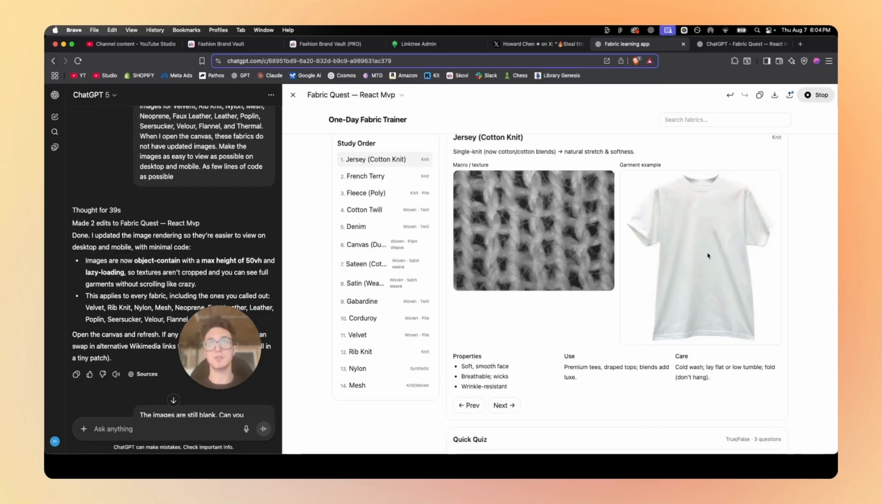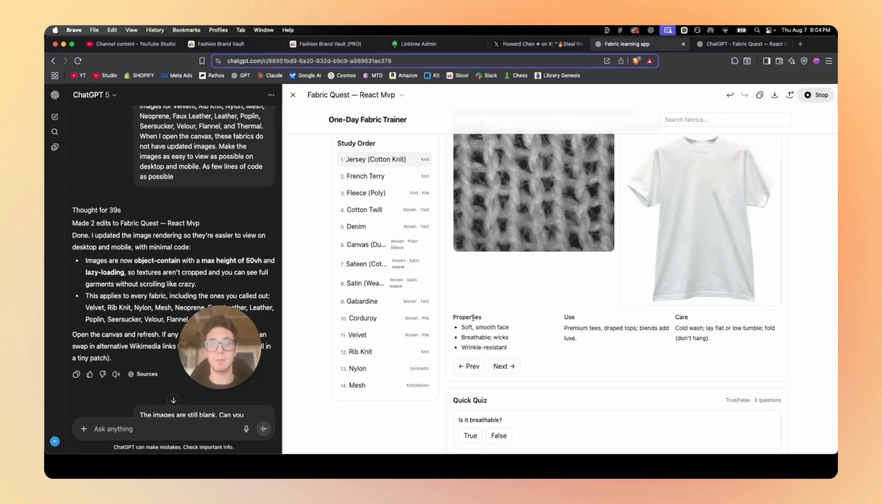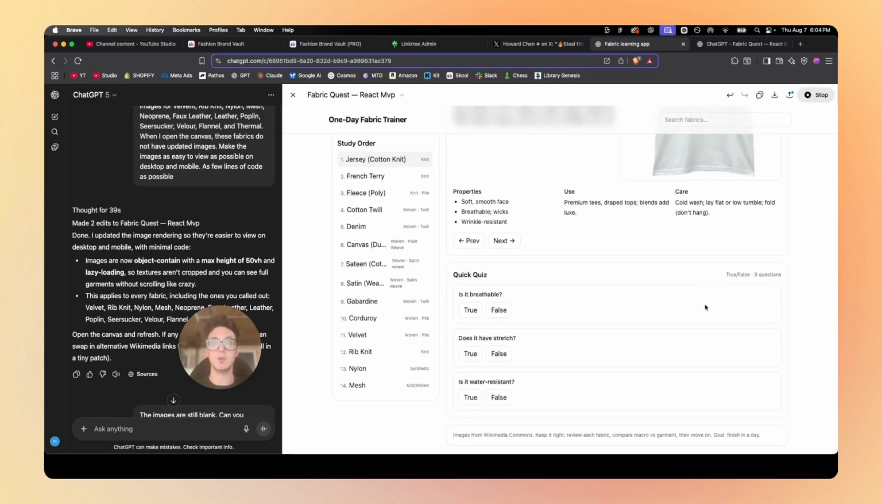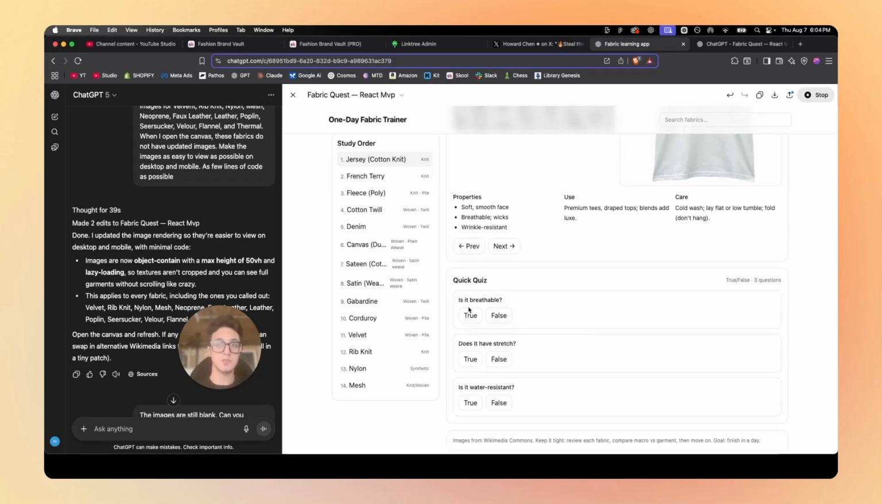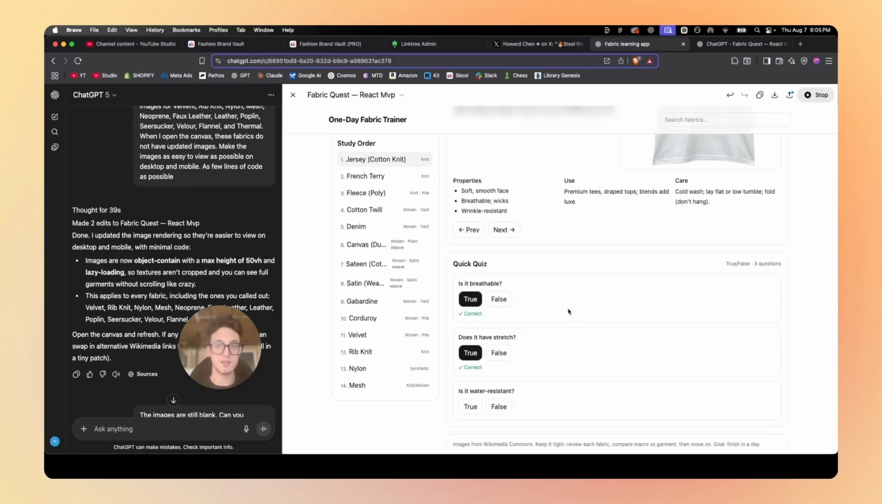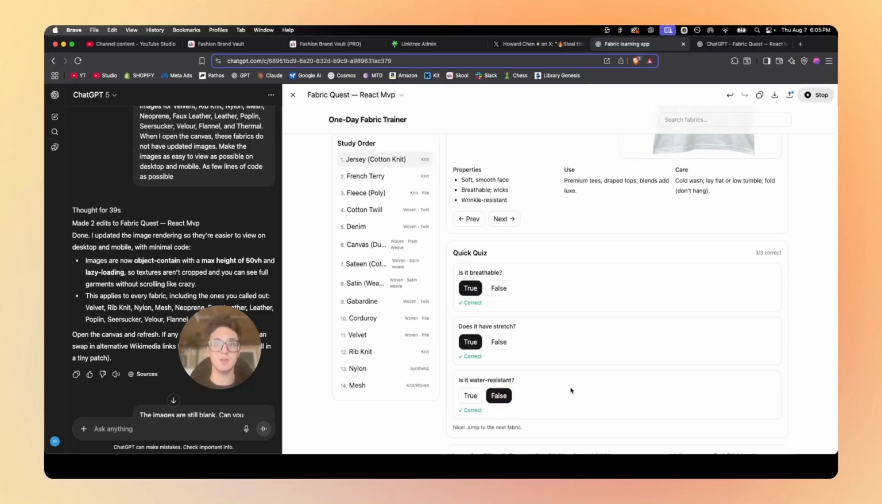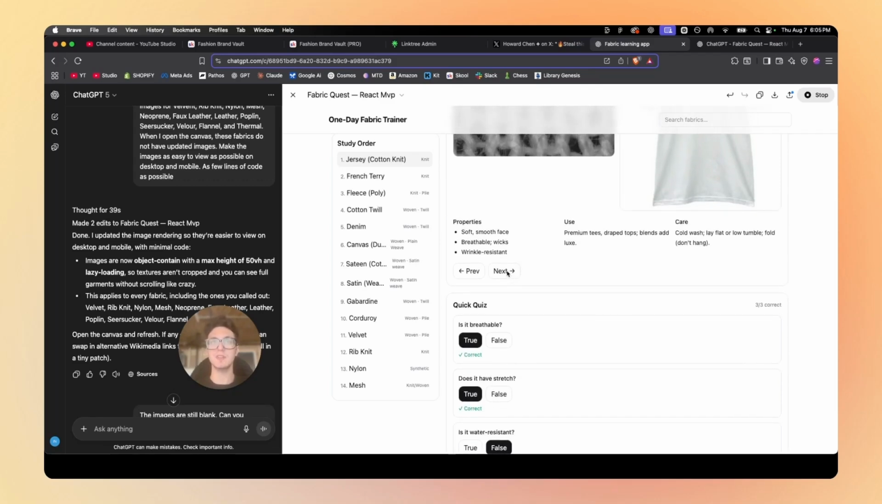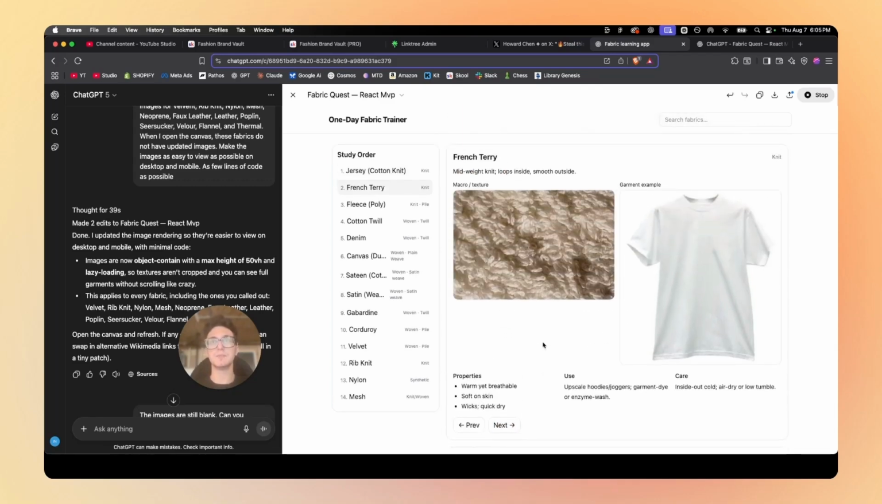Here's an example of a jersey garment, just a cotton t-shirt. I have the properties, the use, premium tees, draped tops, and care: cold wash, lay flat, or low tumble. And then we have the quick quiz. Is it breathable? Does it have stretch? Is it water resistant? So yes, it is breathable. Yes, it does have stretch. And no, it's not water resistant. So there we go. Now I've taken the 3-question quiz and I'm ready for the next fabric.